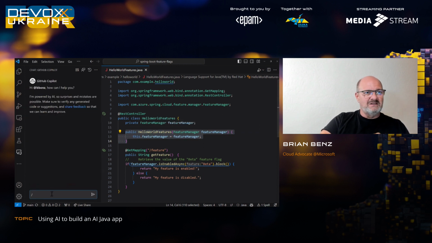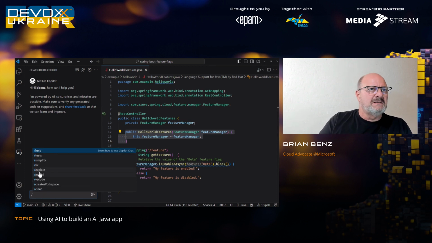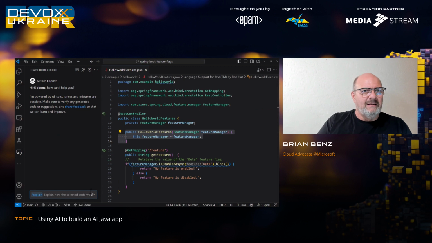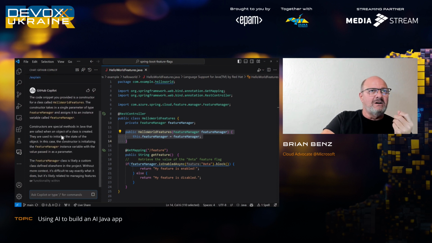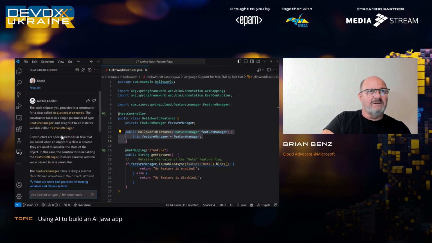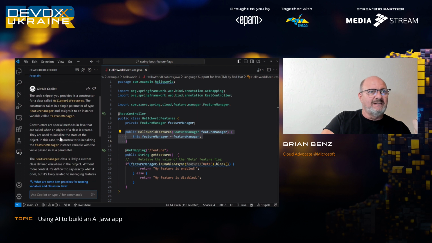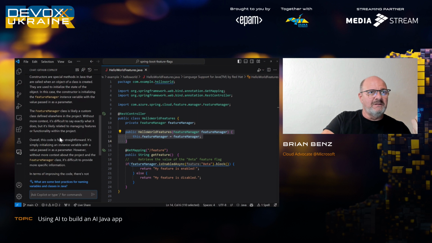So I can go here and I can just say explain, and it will actually tell me what this code does. The code snippet you selected is a constructor for a class called Hello World Features. Folks are probably familiar with it.